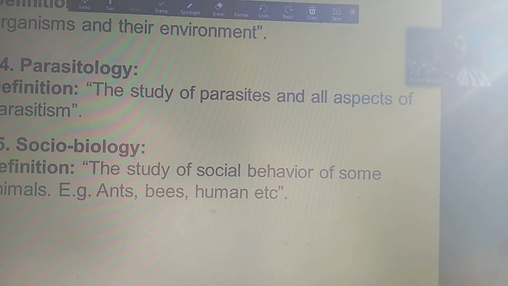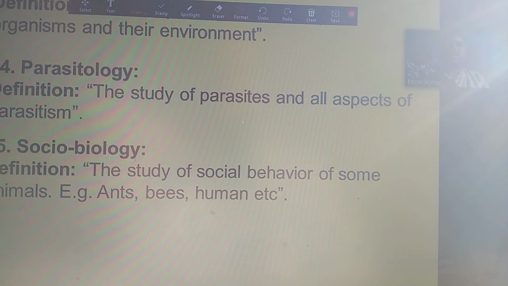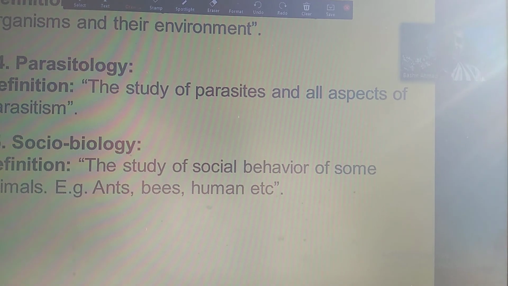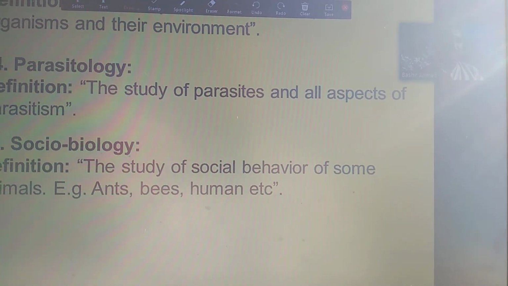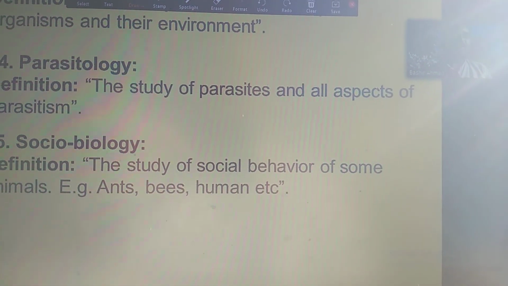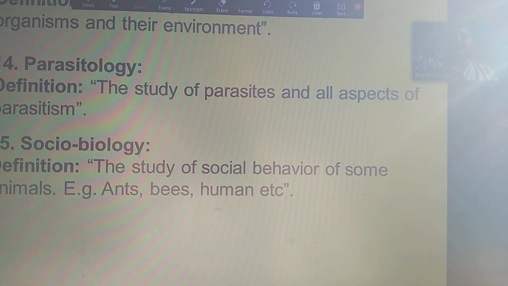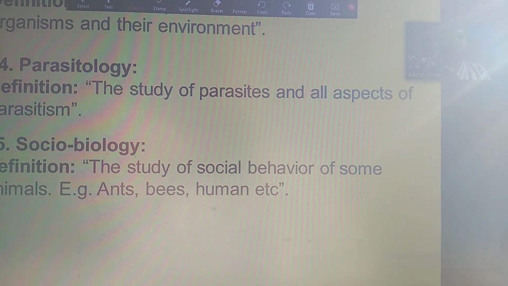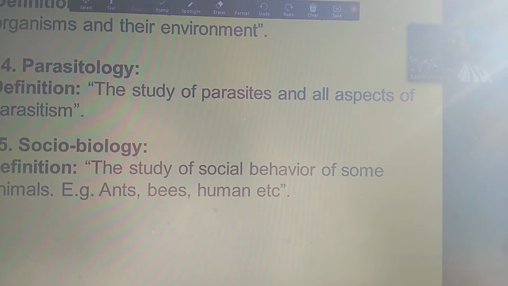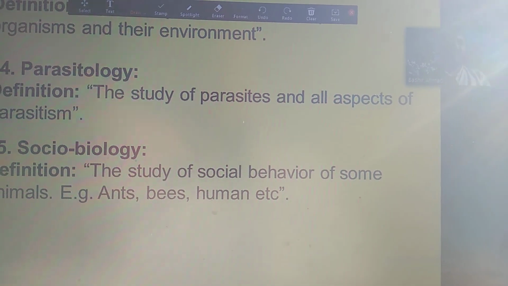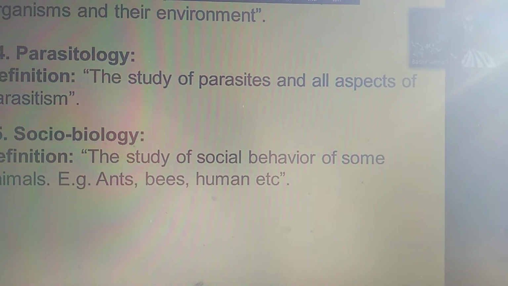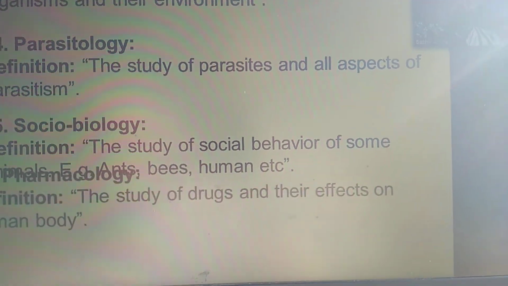So the study of social behavior of some organisms, for example ants, bees, and humans, is called sociobiology.